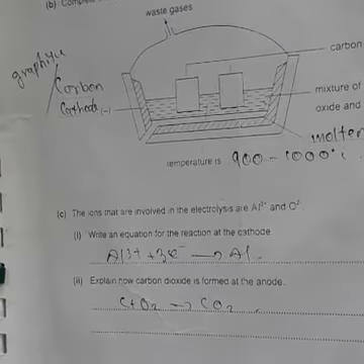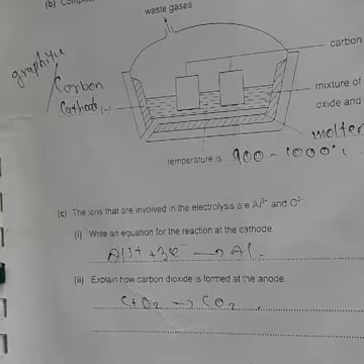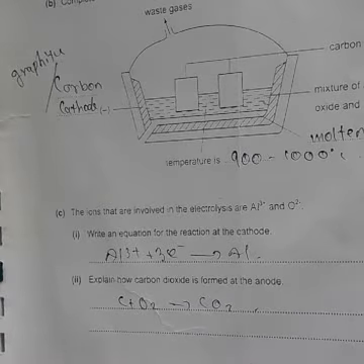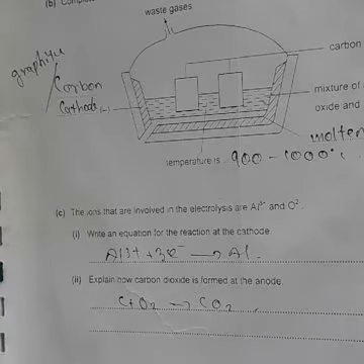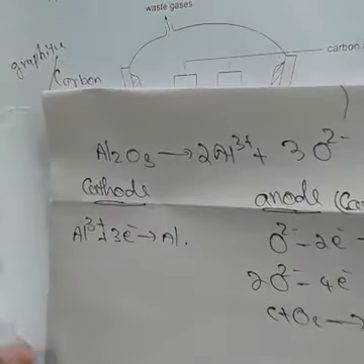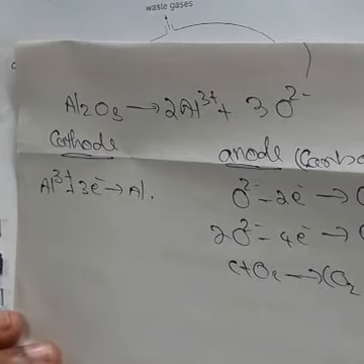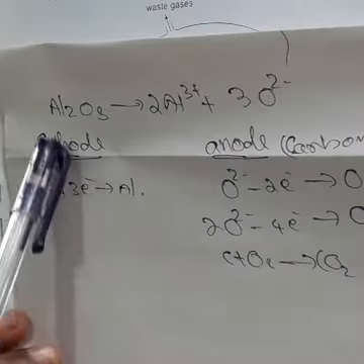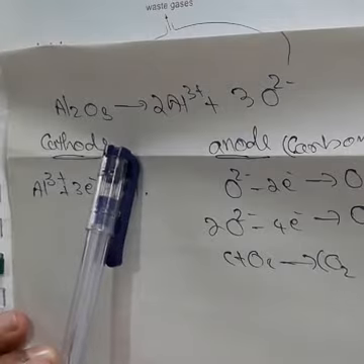Okay, the last part of this question says write the equation at the carbon cathode. To answer it, you have to understand this one. Look here, we are talking about aluminum oxide, Al2O3.